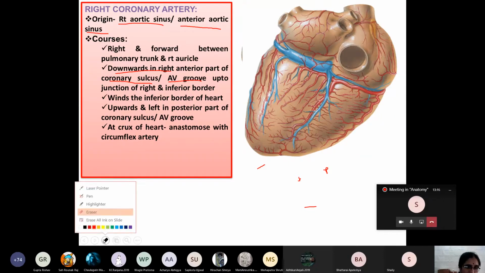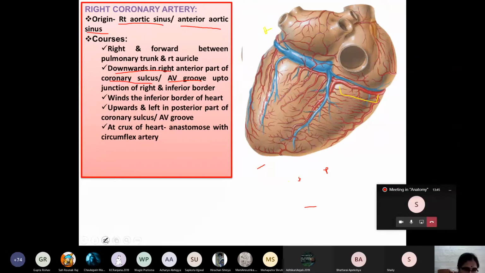Now, my dear students, here you can see, after winding around the inferior border of the heart, it then runs in which part of the coronary sulcus? It passes upward and towards which side? This is which side of the heart? This is the left side of the heart.